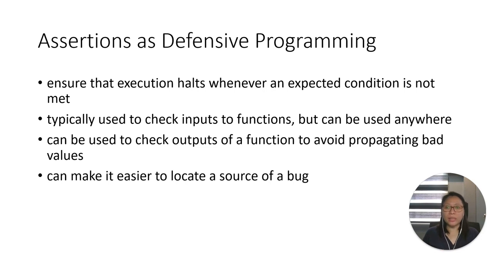In this way, it helps the programmer locate the source of a bug more easily, especially if the function expects certain values depending on the assumptions behind the code design.